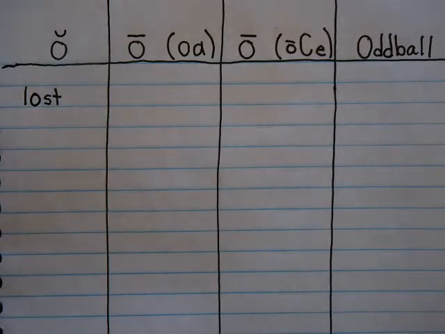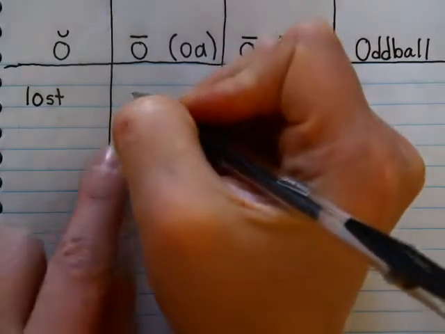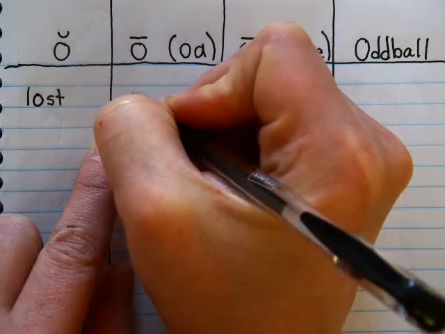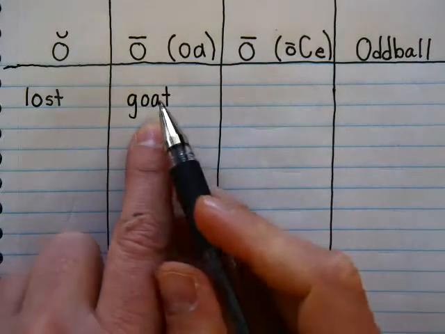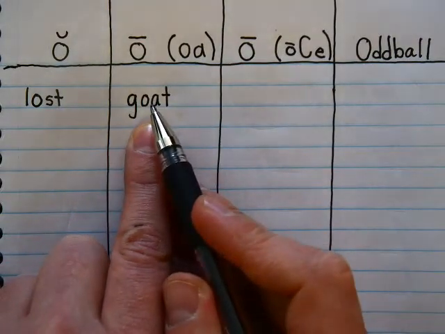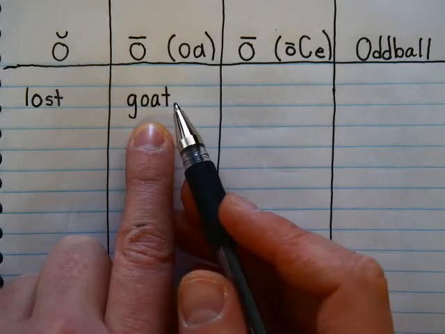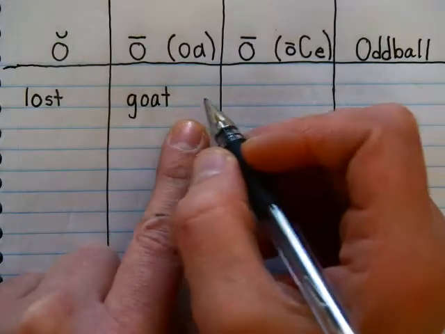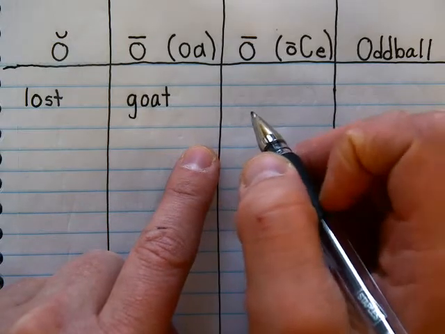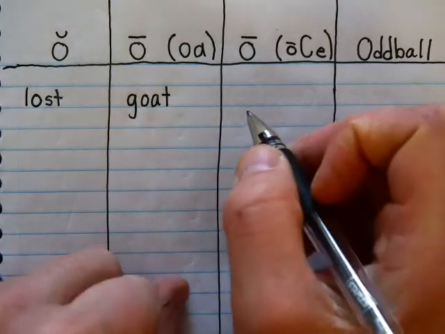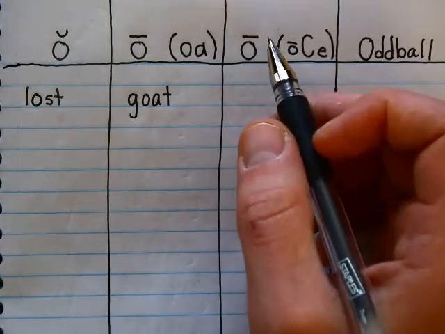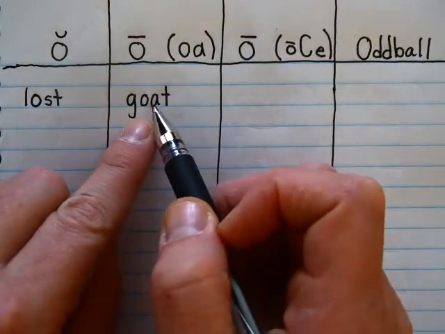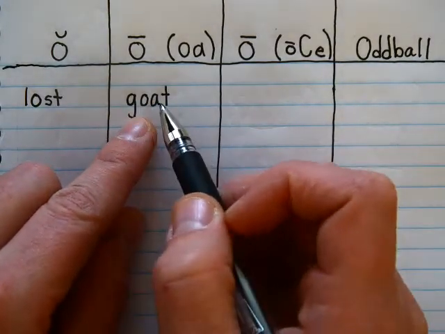The next one you want to try is goat. And goat is G-O-A. So it goes right here. Goat. Okay, so you see how there's the O and the A in the middle there? It makes that O sound. Goat. Okay, some of you might try to spell it G-O-T-E. Don't try to spell it G-O-T-E, even though if you spelled it that way, I would read goat. I would know you meant to say goat. That's not how we spell goat.